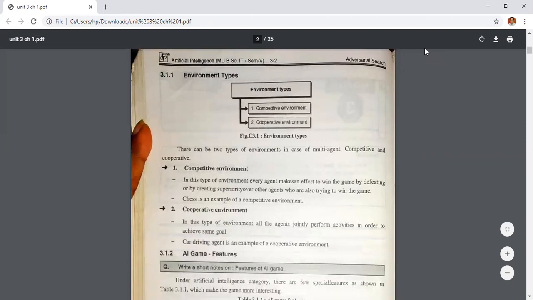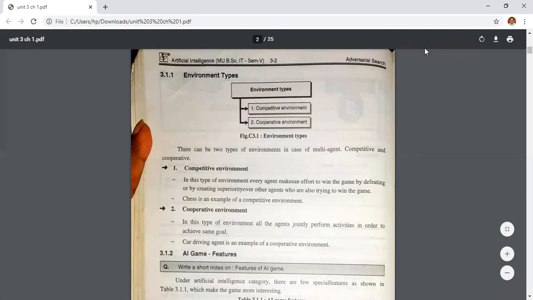The second is the cooperative environment. Cooperative environment means the goal is the same for all the agents. In this type of environment, all the agents jointly perform activities in order to achieve the same goal. One agent depends on another agent.